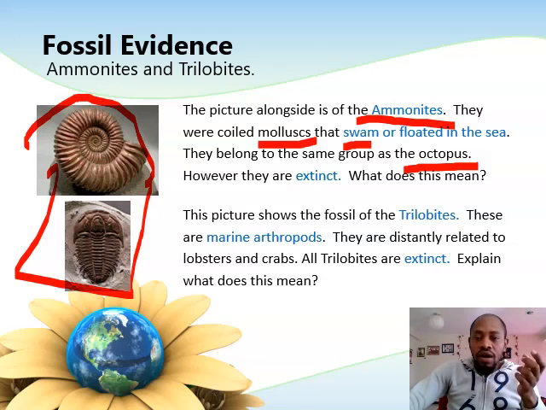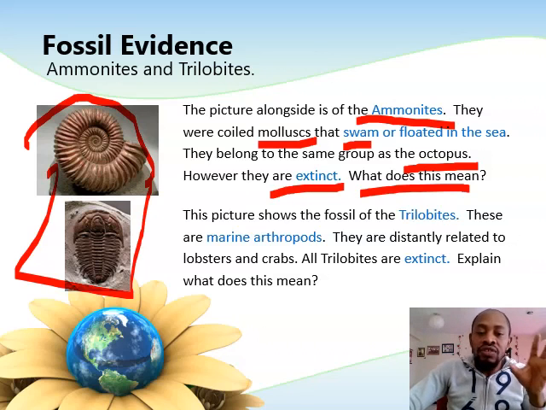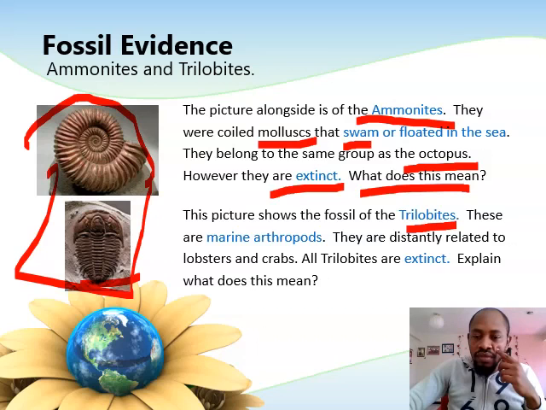Now, somehow they went extinct. What does it mean? It means that we can't find any representative member of ammonites in today's life. Now, the second picture below here shows trilobites. These are the fossils of trilobites.